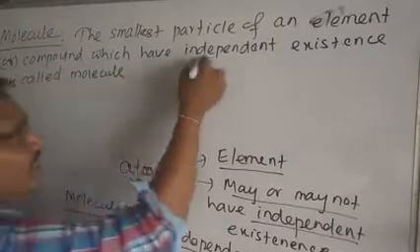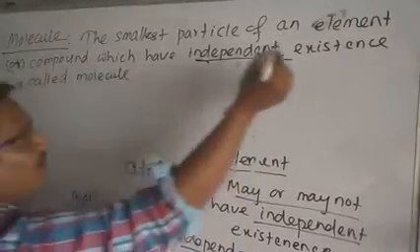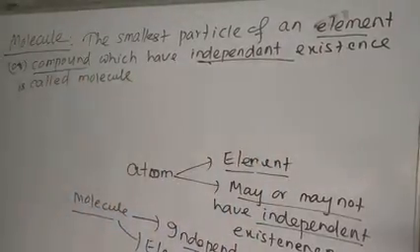It must have independent existence. It may be the smallest particle of an element or of a compound.